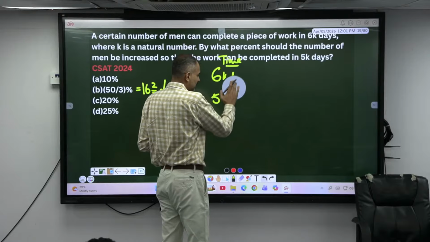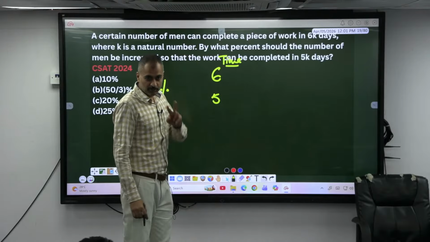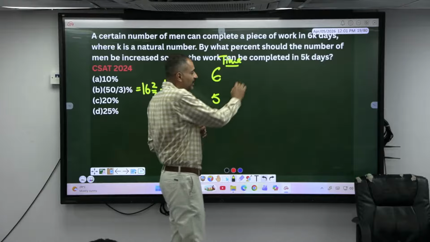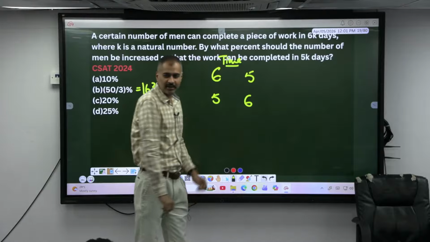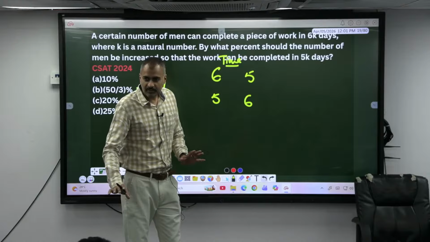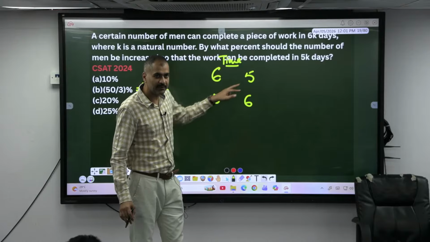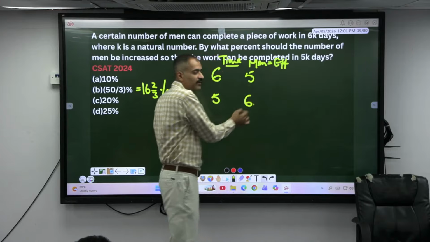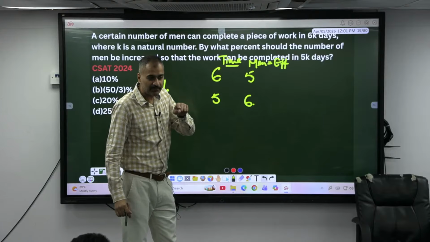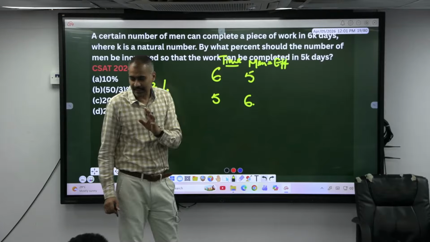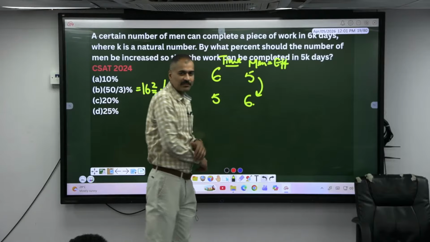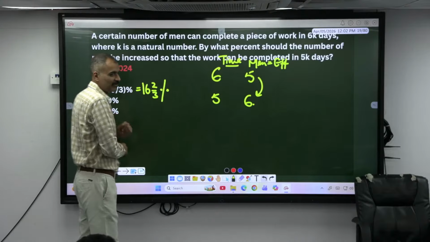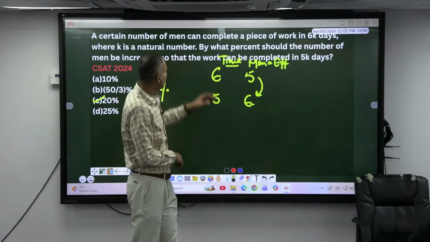So can I just cancel this k? The time has to go from 6 to 5 in ratio. You need men, right? Men has to be increased in what ratio? This is the only relation, isn't it? If the time becomes 6 to 5, then the efficiency, or men, one and the same, has to change from 5 to 6. If you change your men from 5 to 6, 50 to 60, 500 to 600, anything, what percent changed? 1/5. What is 1/5? 20%. Or you can put any natural numbers, k, anything.